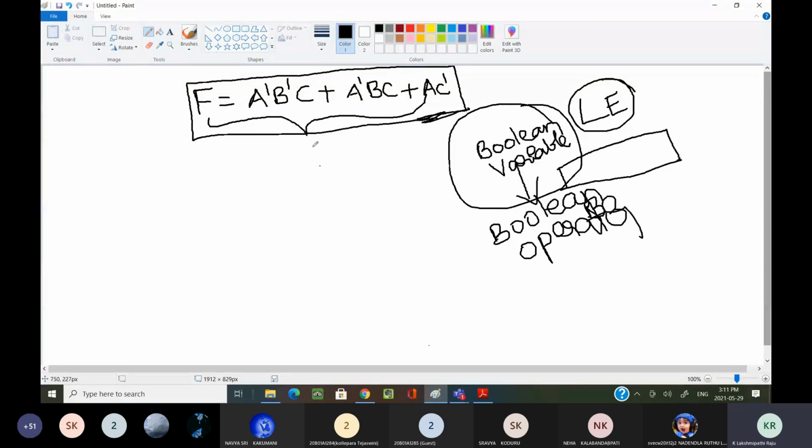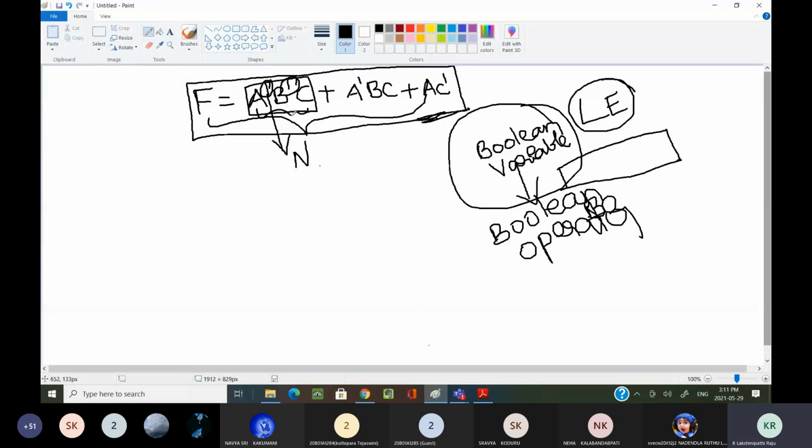Sir, what are the binary operators? Now if you take the first term, for this complement you should use one operator, the NOT operator. For this complement also you should use the NOT operator.